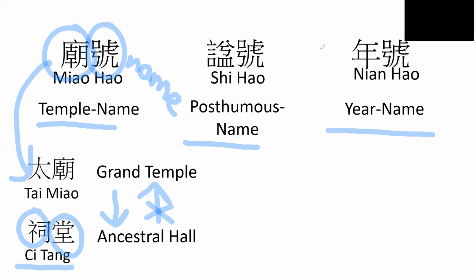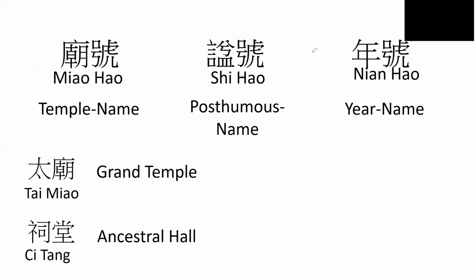Now let's look at Shi Hao, or your posthumous name. Shi itself means a posthumous title, and as we mentioned before, Hao means name, so you have a posthumous title name. Overall, you have the posthumous name. And finally, we have Nian Hao. Nian itself means year, or in this case specifically, the era that this emperor is ruling in. And then Hao, as we mentioned again, is the name or title. So you have year name.